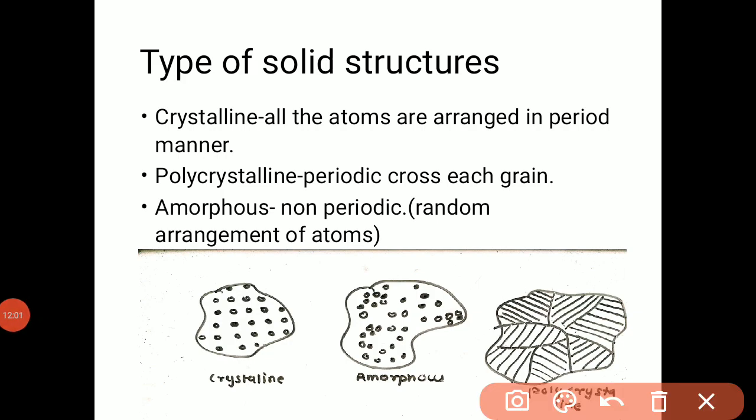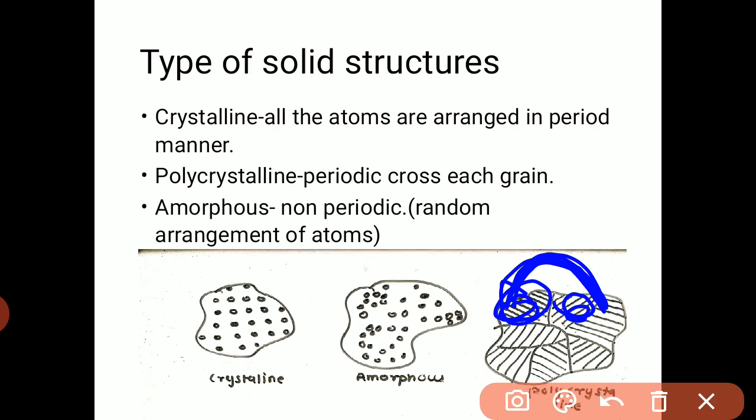You can see this particular region is one grain having the atoms in a sequenced manner, and this particular region is another domain having the atoms in a particular orientation, but both these regions are different, so it is called polycrystalline material. The last material is amorphous material, which is non-periodic.